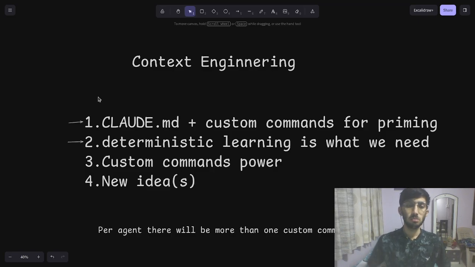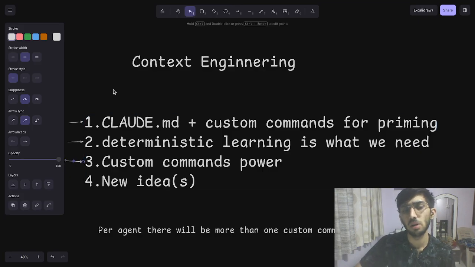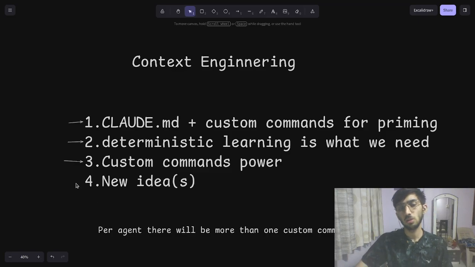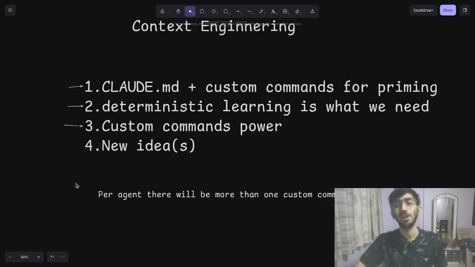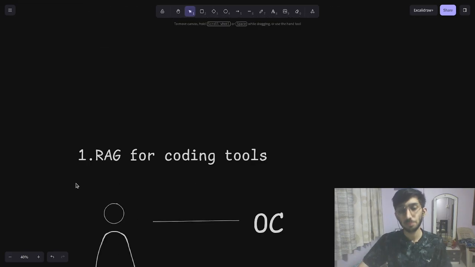Then yeah, custom commands power. That's something I already thought about. Then I also had a few ideas that I'm going to work on tomorrow. I don't want to postpone them. As ideas come, I want to do them. I want to push it to GitHub as soon as possible.